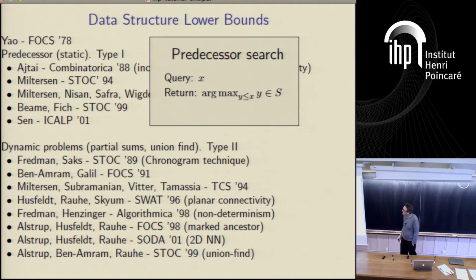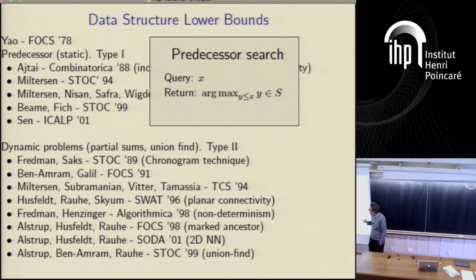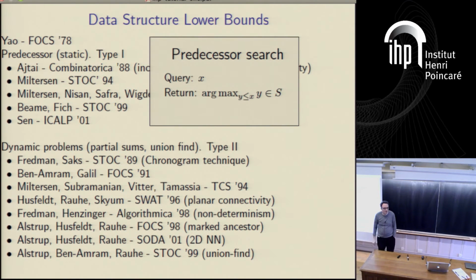So up here we have the classic static data structure problem of predecessor search. We have some set of numbers, let's say. We have a query x, and we have to return the largest number that's no greater than x. That's the predecessor search problem.